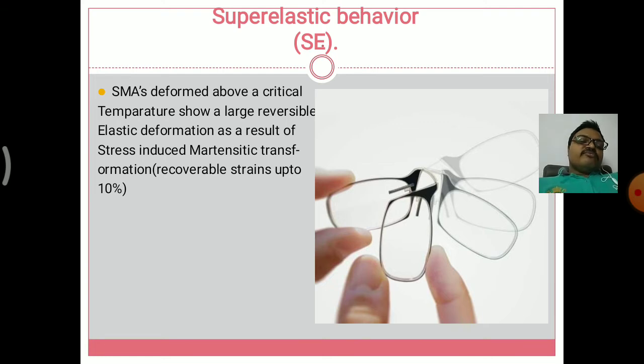In the picture on the right, an eyeglass frame has been bent like a crisscross, but there is no effect on the spectacles because it is made of a shape memory alloy with super elastic behavior.